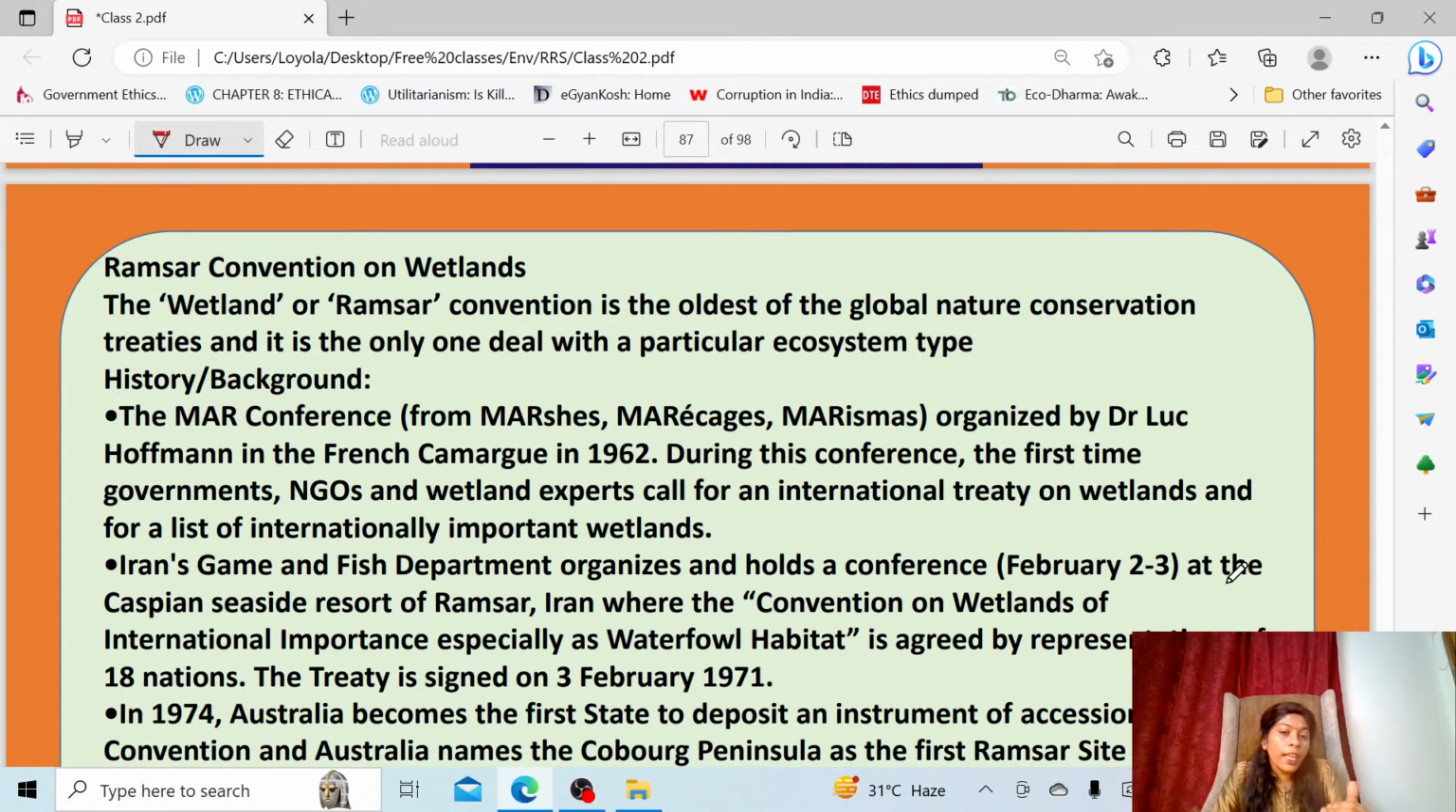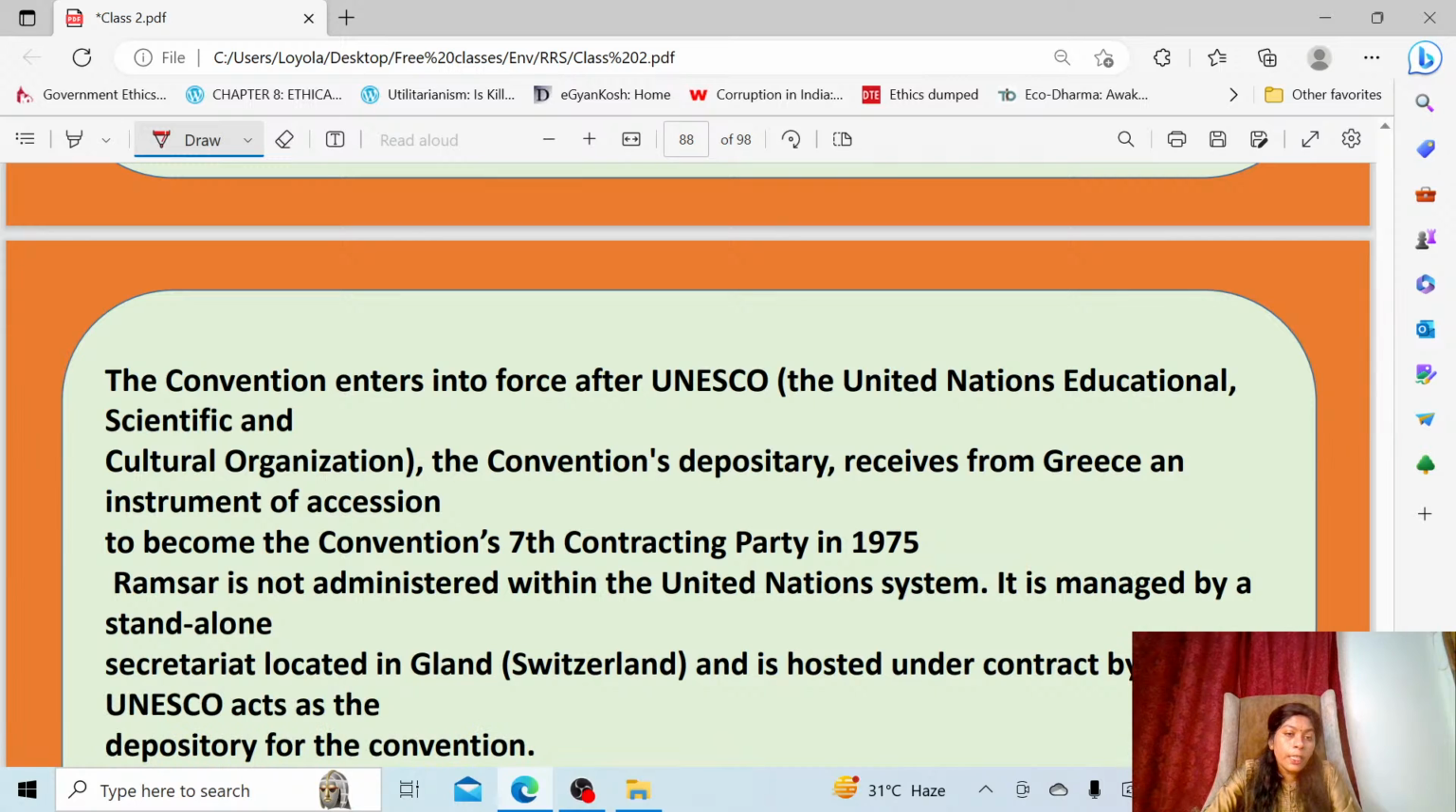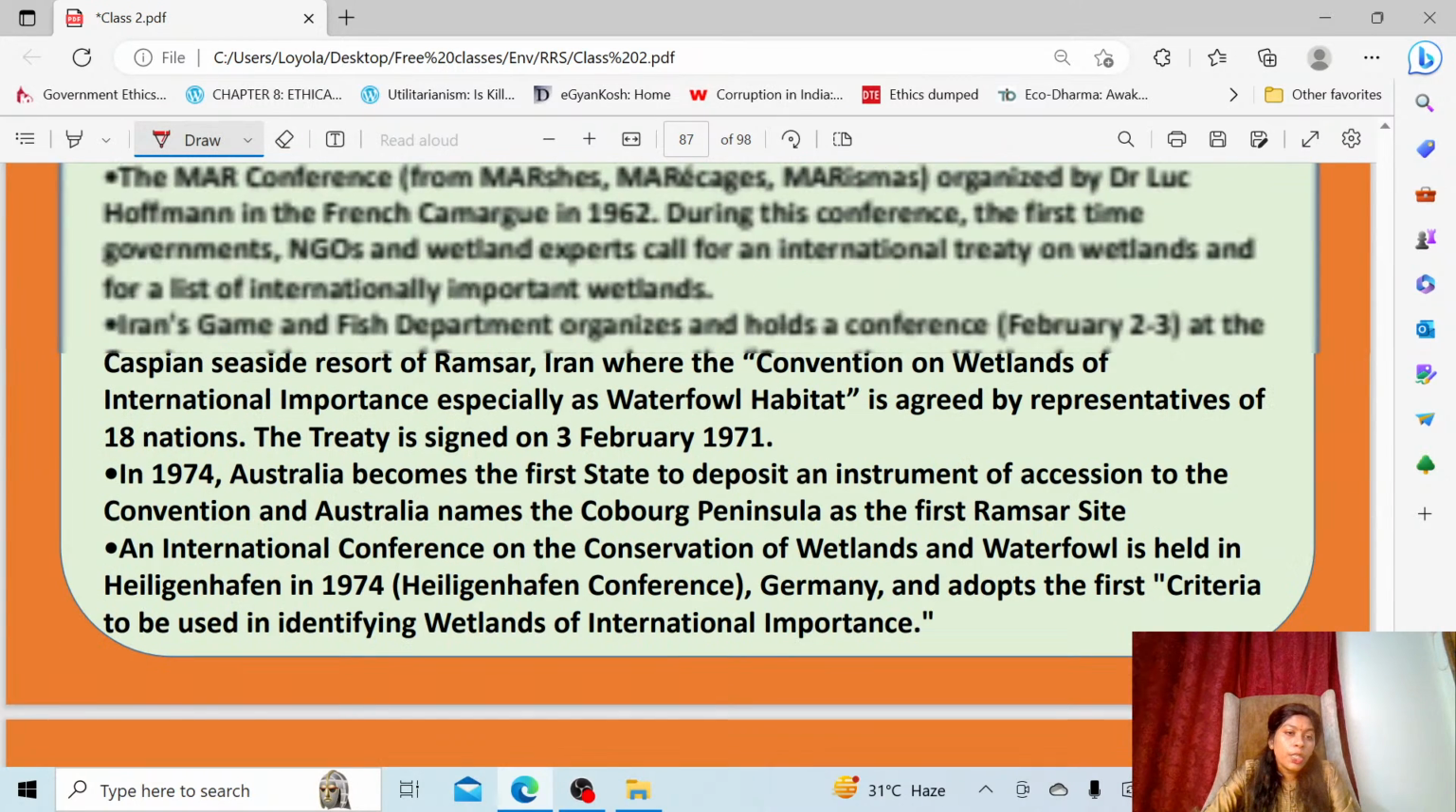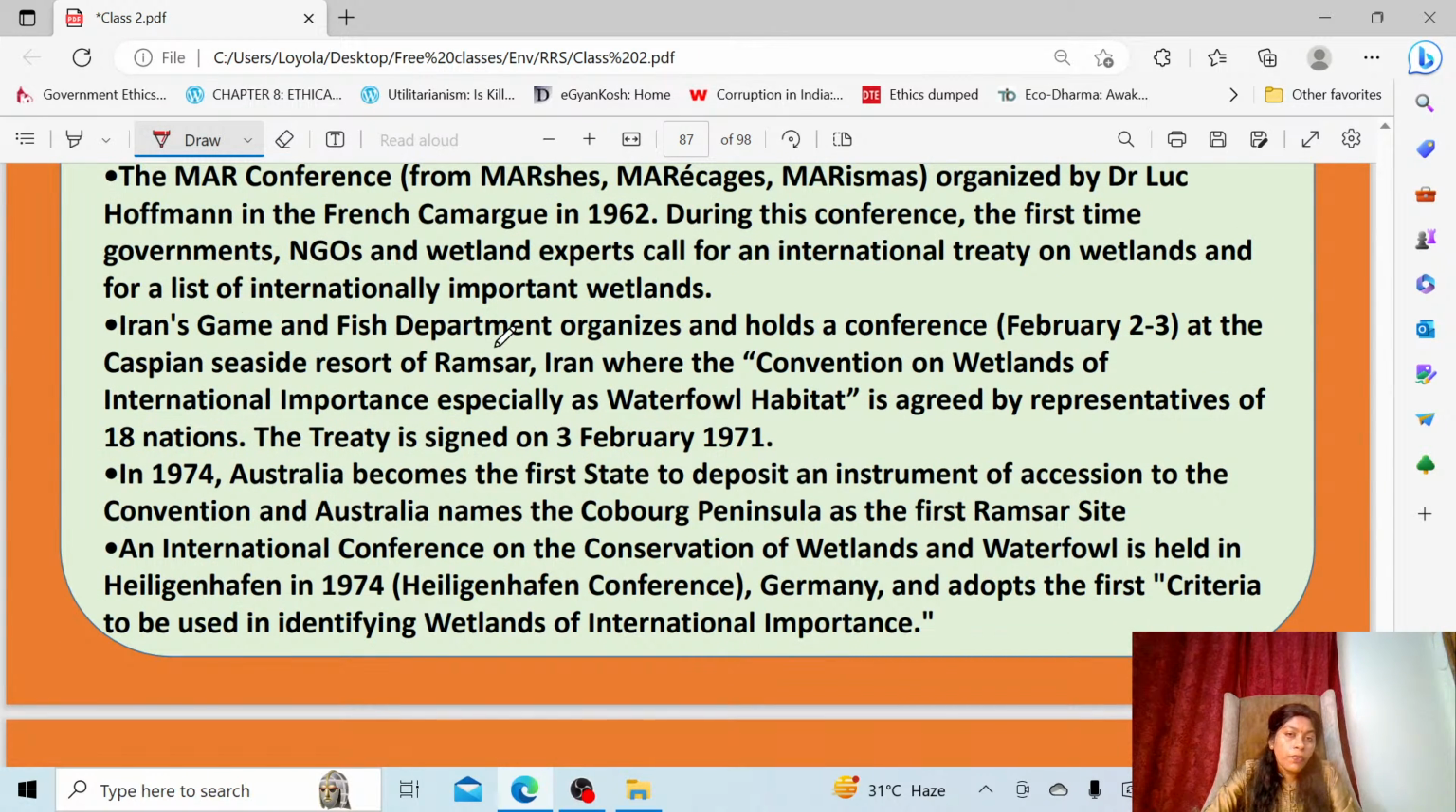So then around 19, sorry, 1971, there was a conference held by Iran. This Iran Game and Fish Department is the one which conducted that conference. The first time, it took place from February 2 to February 3.